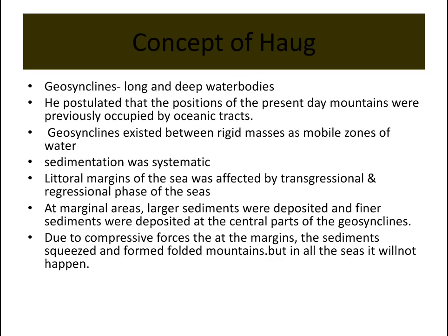But the concept of Hogg says a different thing. Geosynclines are long and deep water bodies, whereas Hall and Dana said they were shallow water bodies. He postulated that the positions of the present day mountains were previously occupied by oceanic tracts. Geosynclines existed between rigid masses as mobile zones of water, and sedimentation was systematic. The lateral margins of the sea were affected by transgressional and regressional phases of the seas. At marginal areas, larger sediments were deposited, and finer sediments were deposited at the central parts of the geosyncline.